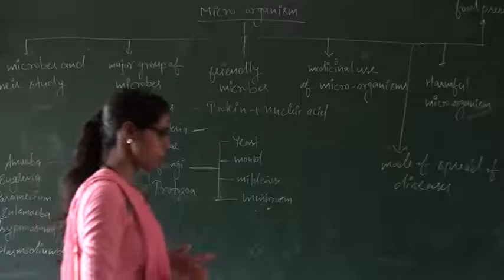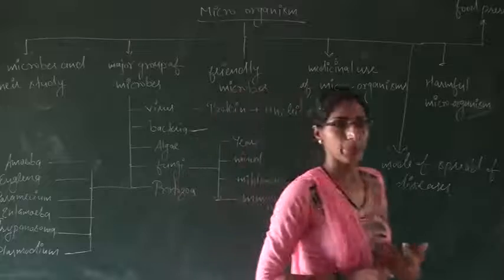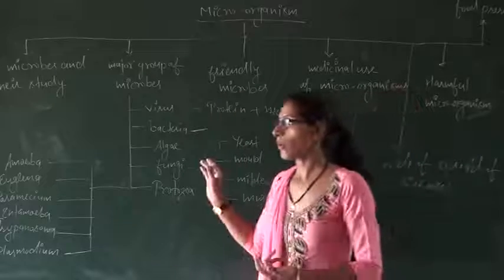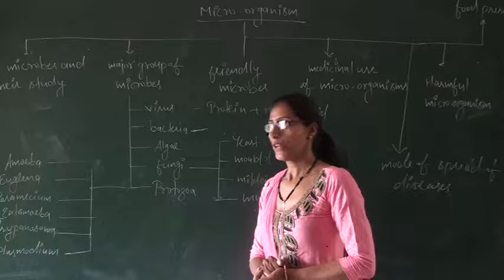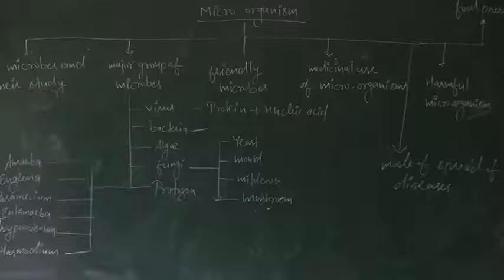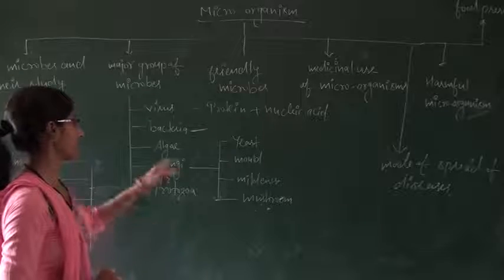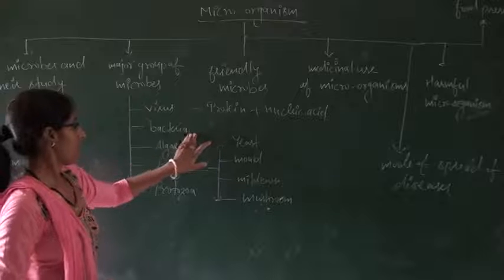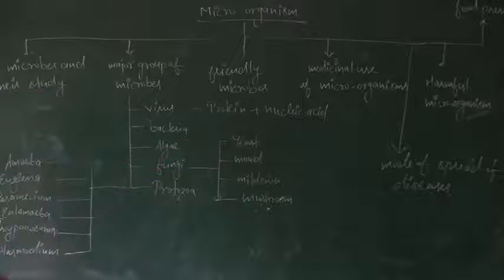After that, bacteria either show autotrophic mode of nutrition or heterotrophic mode of nutrition. And in the process of reproduction in bacteria, generally the asexual method takes place. Okay. After that, our next microbe is algae.